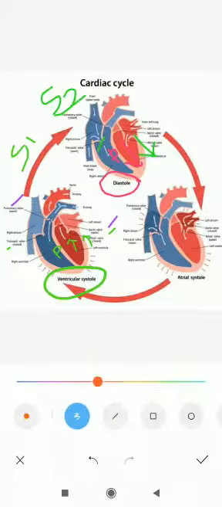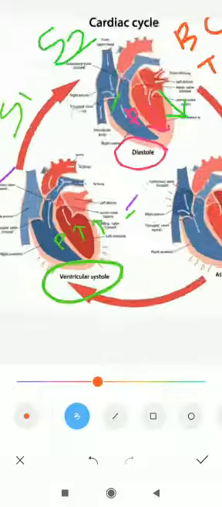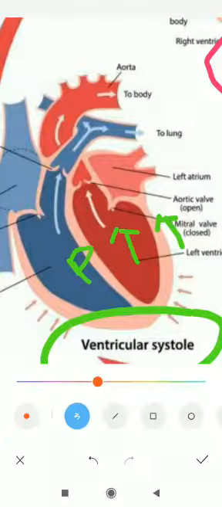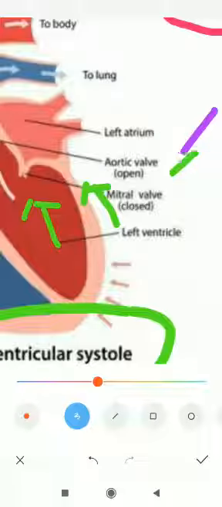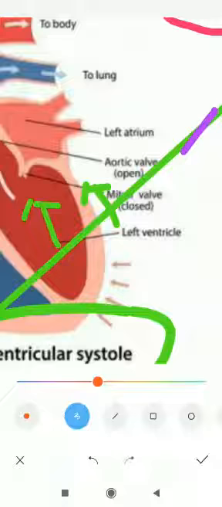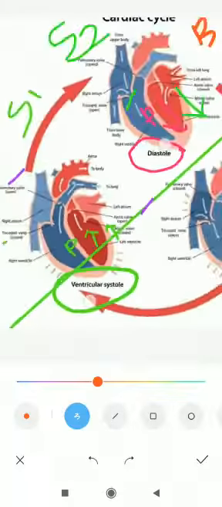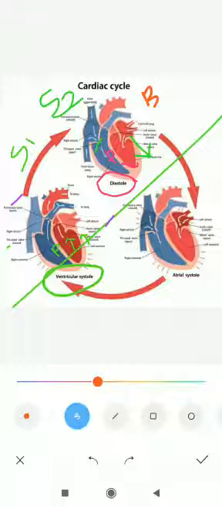I can write here: bicuspid and tricuspid valves open here. Before they open, when the bicuspid and tricuspid valves were closed, you can see the mitral valve here.